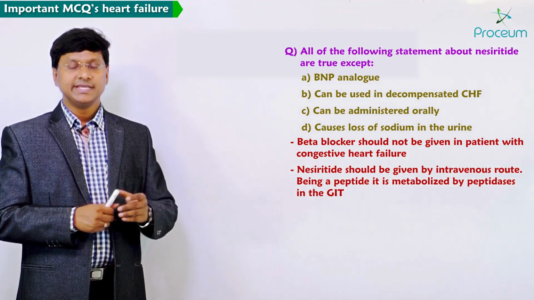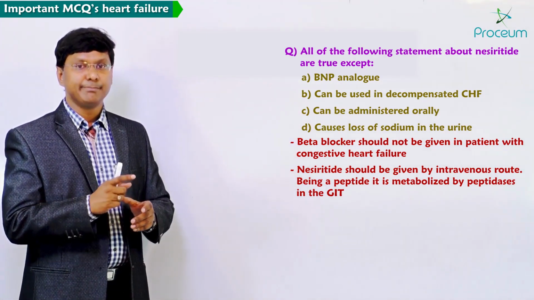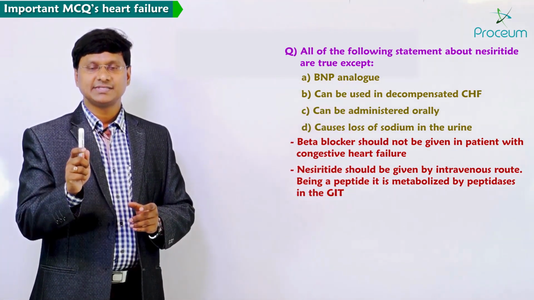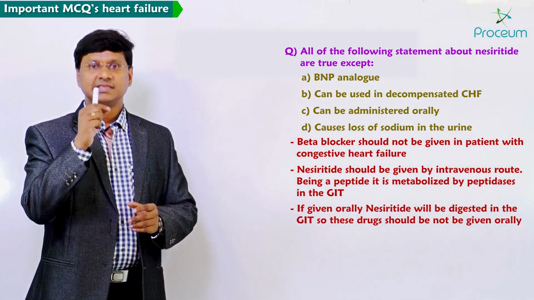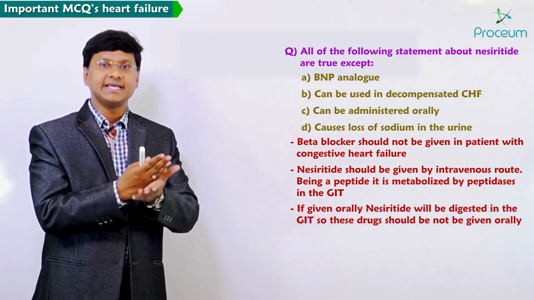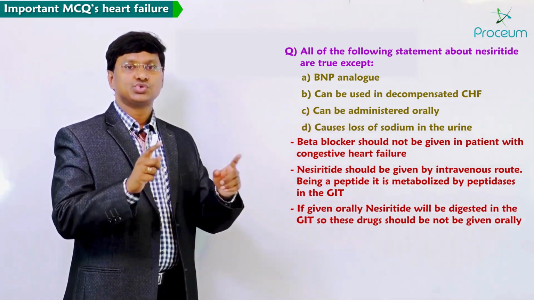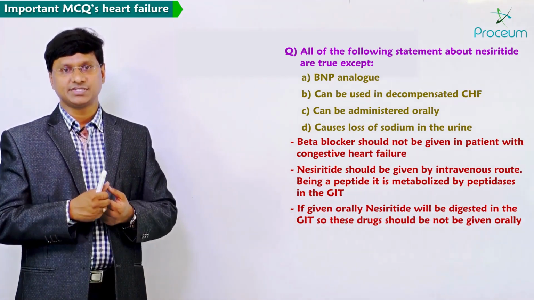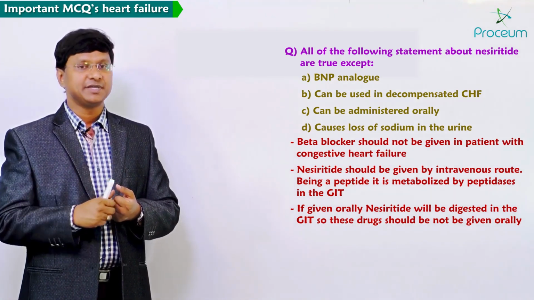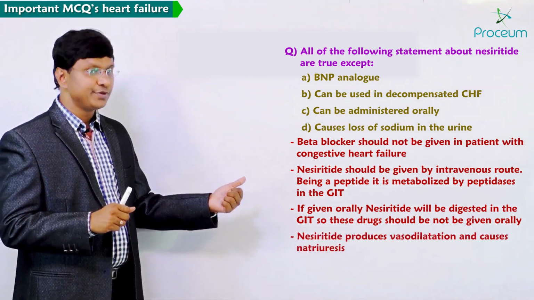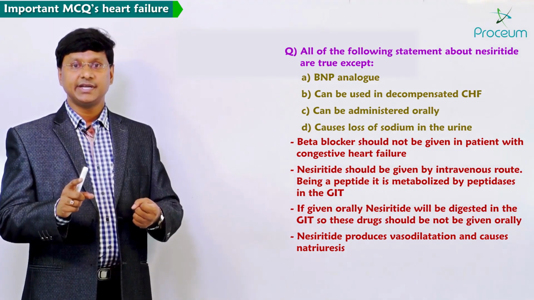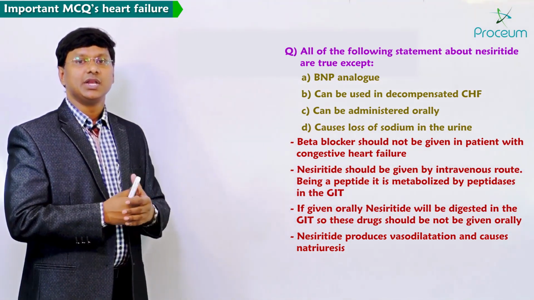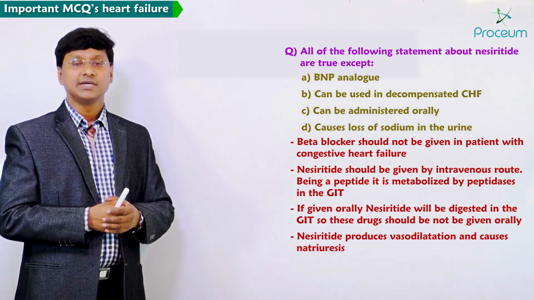Why? Because, being a peptide, it is metabolized by peptidases in the GIT. So that is the reason why, if you give nesiritide orally, it is digested by the peptidases in the GIT. So these drugs should not be given orally, they are given intravenously. And the action of nesiritide is that it will produce vasodilation, and it also will cause natriuresis. So the fourth option, that it causes the loss of sodium in the urine, is a correct option.